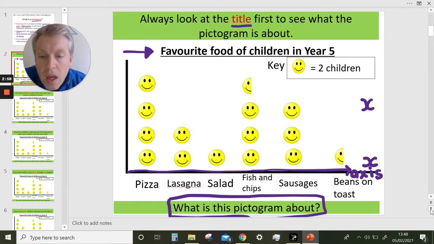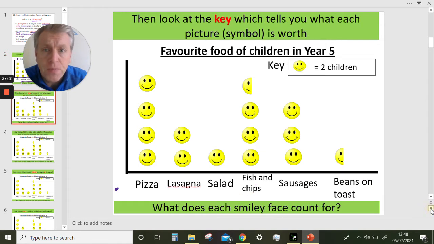Okay, so we've got pizza, lasagna, salad, fish and chips, sausages, beans on toast. Okay, so what is this pictogram about? We use the title. That's the first thing we should always look at, the title.